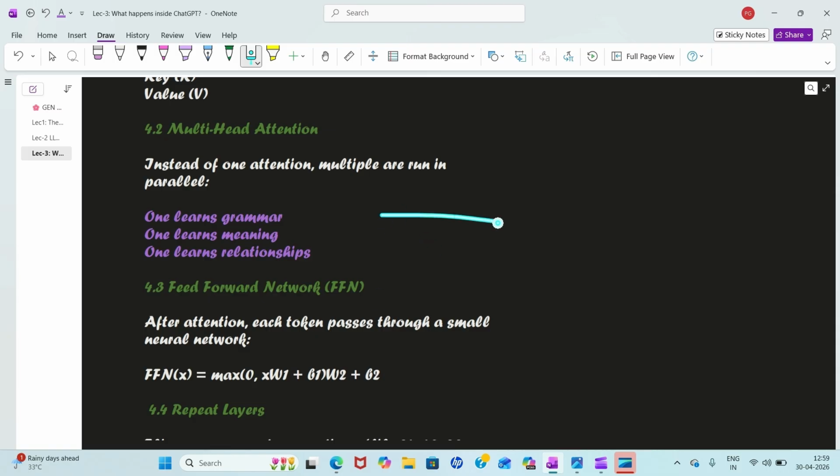Like tokenization is done, vector embeddings where words are understood, their ordering and positioning is understood, then attention, where every token was talking to each other and the meaning was understood. So context is preserved.